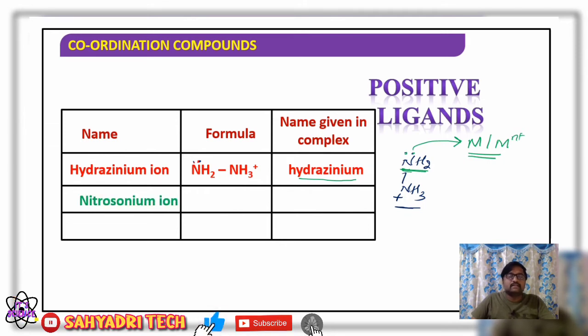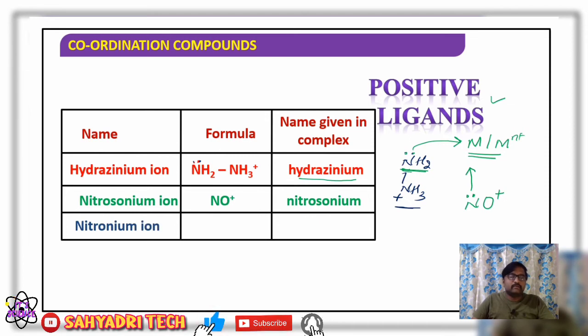Then second, the nitrosonium ion. The formula is NO+. It carries net positive charge, but nitrogen carries a lone pair of electrons. Therefore, the lone pair of electrons of nitrogen can be involved in bond formation with the central metal atom or ion, so it also acts as a ligand. Complexes containing positive ligands are very, very rare. Please remember. If it acts as a ligand, then nitrosonium is used as the name.